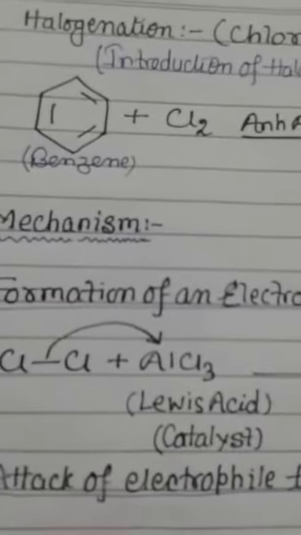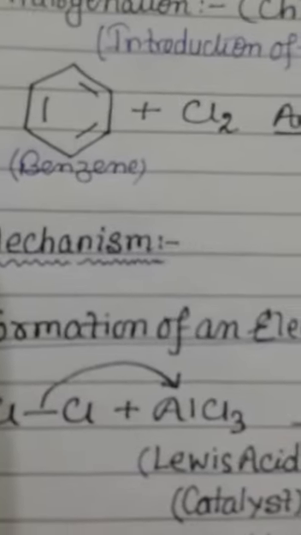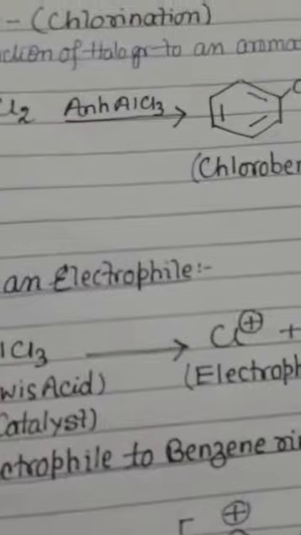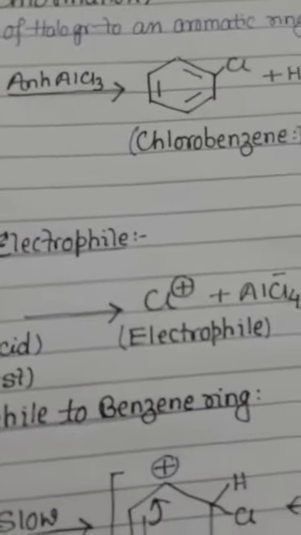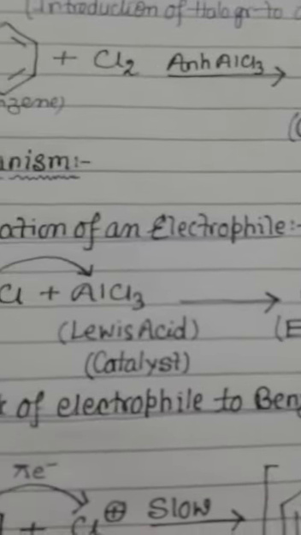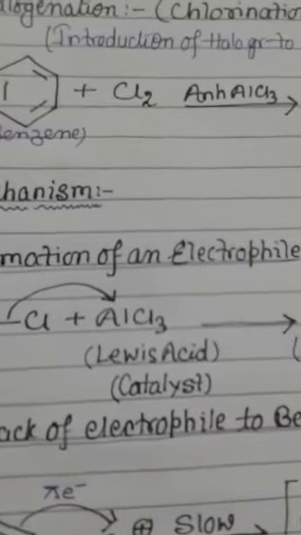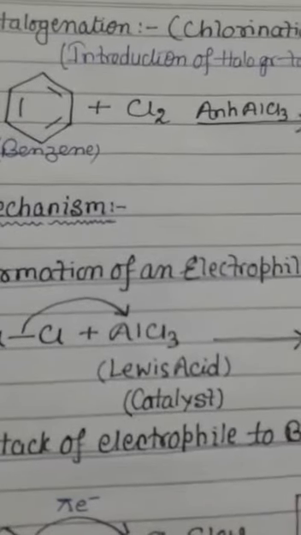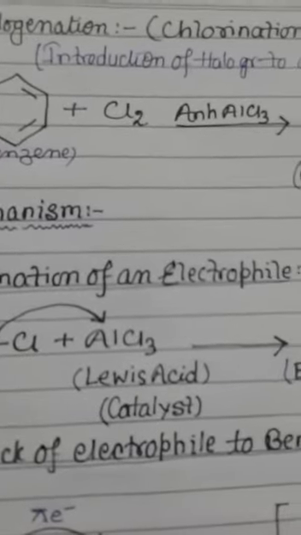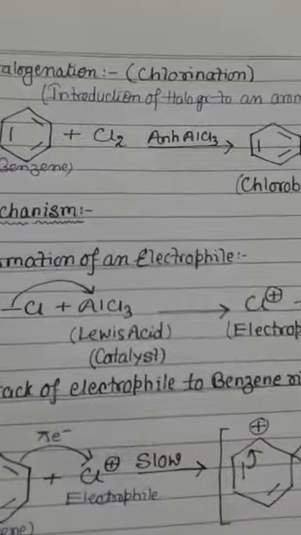In the given reaction, the removal of a hydrogen atom takes place from the benzene ring, which is replaced by a chlorine atom. So it is an example of substitution reaction. Since the substitution reaction takes place with the help of an electrophile, it is known as electrophilic substitution reaction.